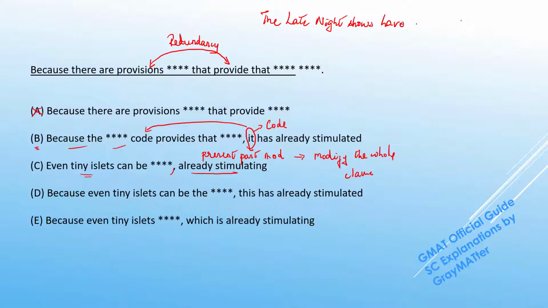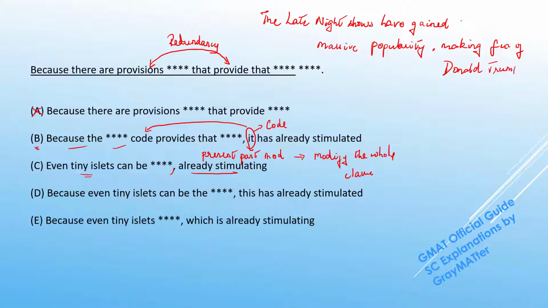have gained massive popularity, making fun of Donald Trump. Now, the "making fun of Donald Trump" is the present participle modifier which is acting on the whole clause in front of it. But grammatically, there is one more check here.